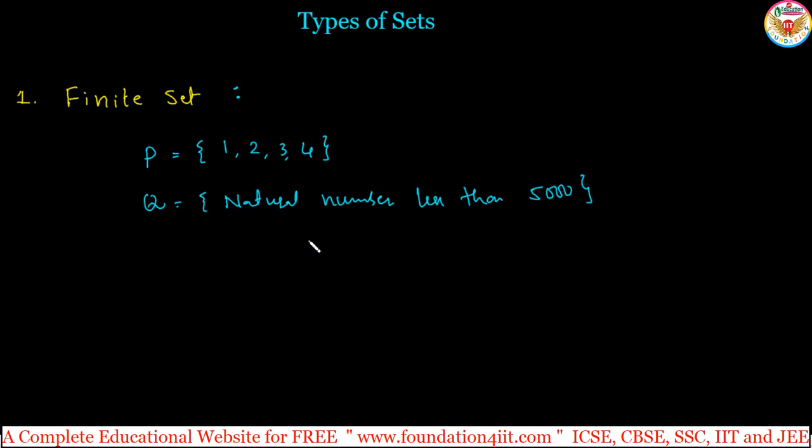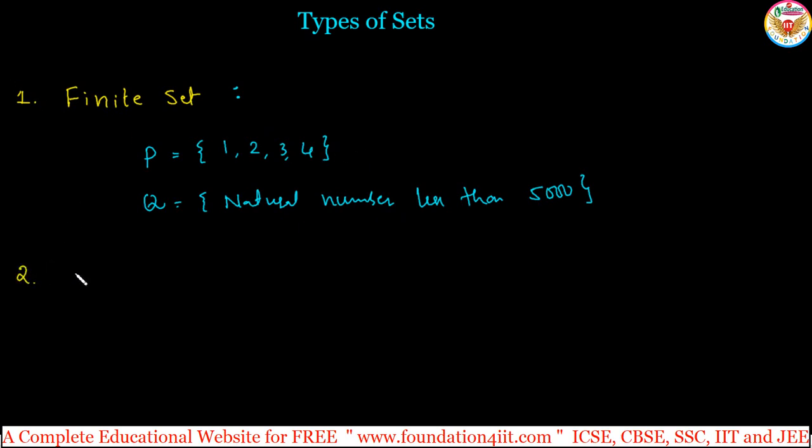Right? Whole numbers between 5 to 5 lakhs. Any statement where we can say the last number, and we are able to say the starting number and all the numbers, is a finite set. So a set is said to be a finite set if it has a limited number of elements. Right? That is a finite set.